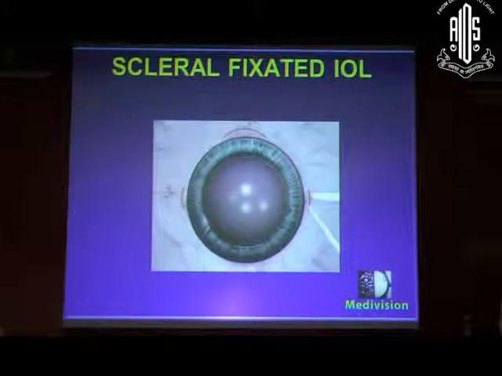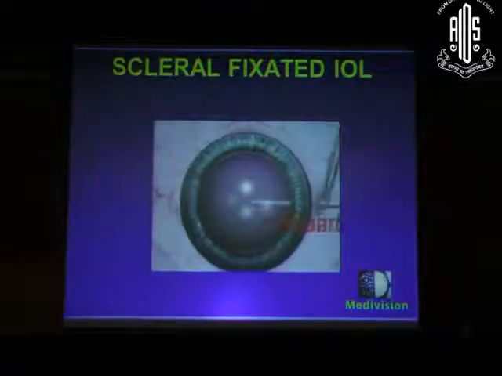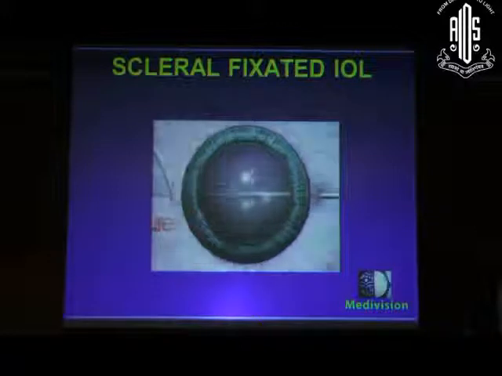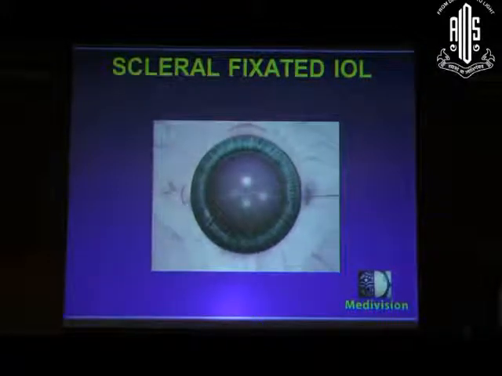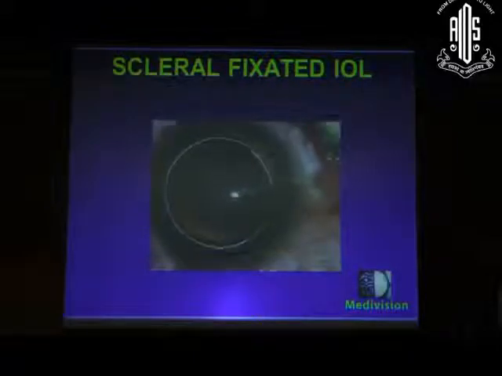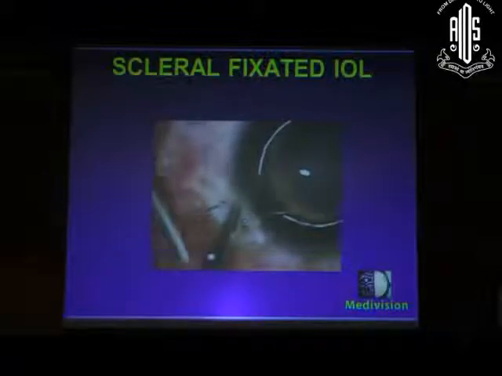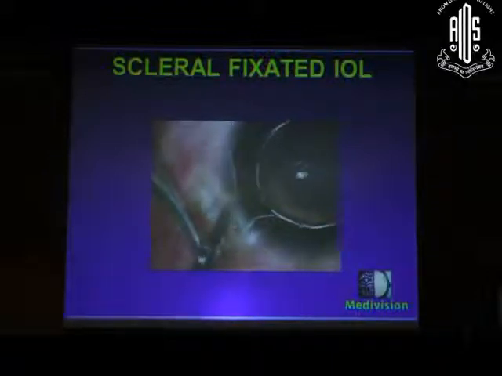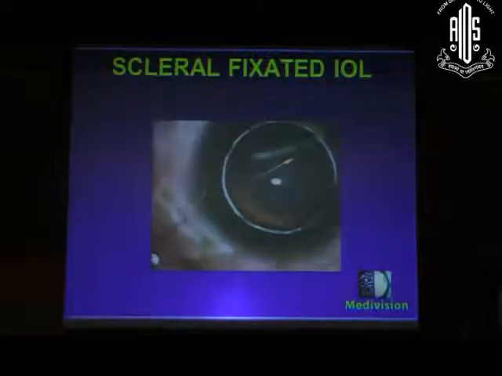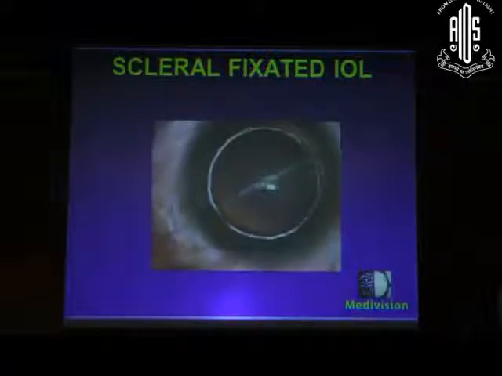After the tunnels are made, then we go ahead with the railroad technique, whereby the suture is passed. This is an example of a microspherophakia with the lens inside in the anterior chamber. We go behind the natural lens with a 26 gauge needle, and then the other suture is brought out to the other end.